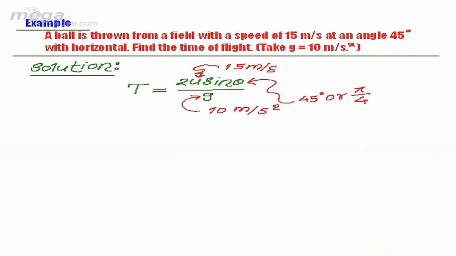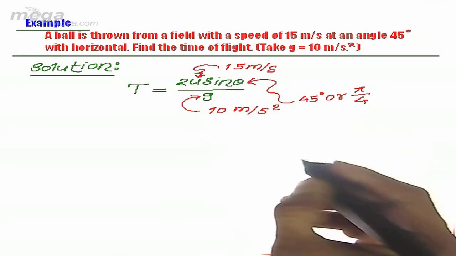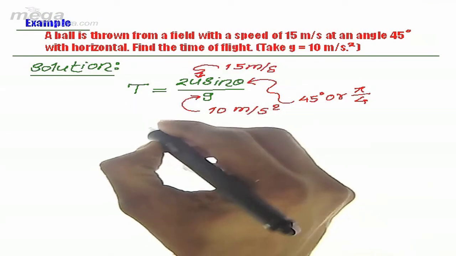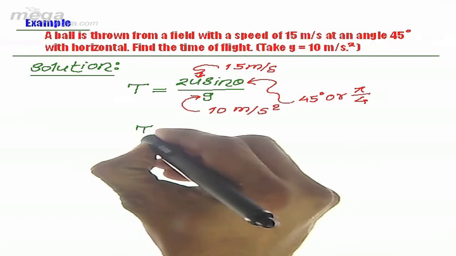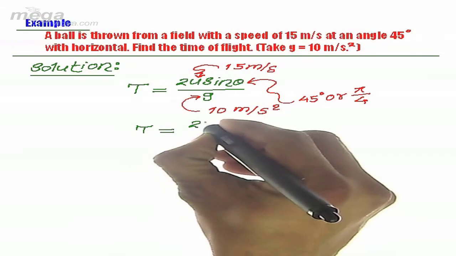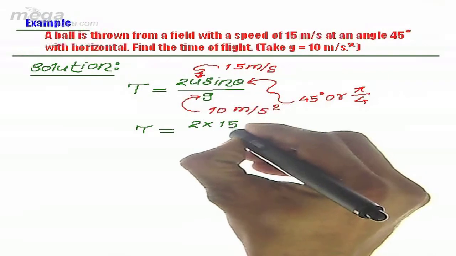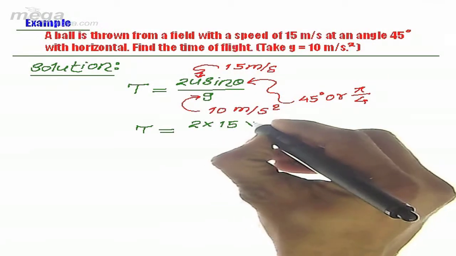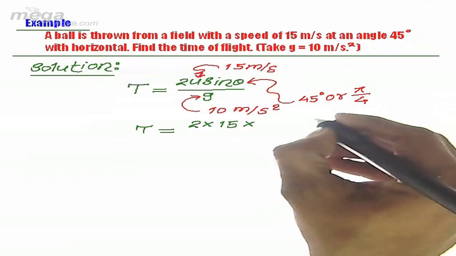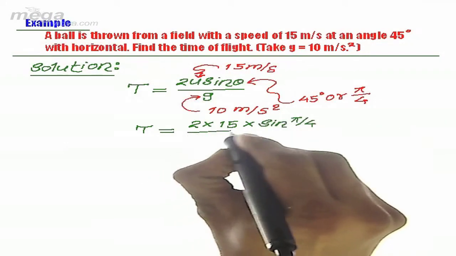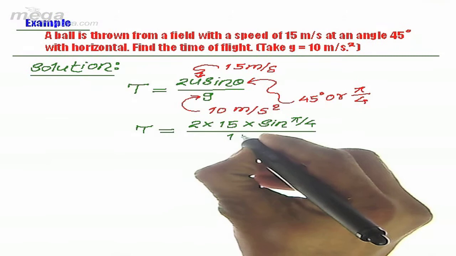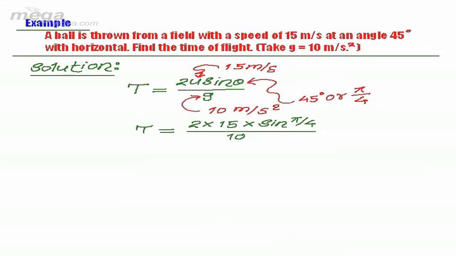So by putting these values into the formula, t is equal to 2 times the initial velocity, which is 15 meter per second, into sine of pi by 4 divided by g, where the value of g is 10 meter per second square.